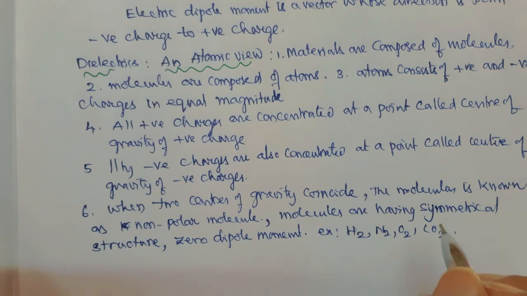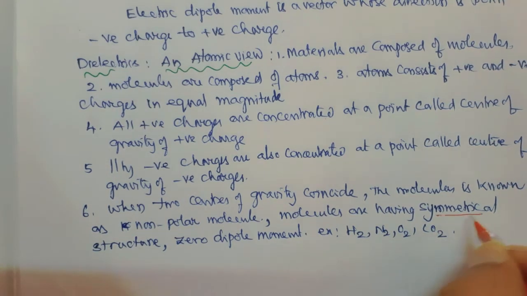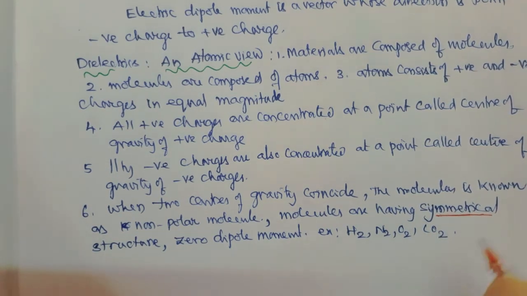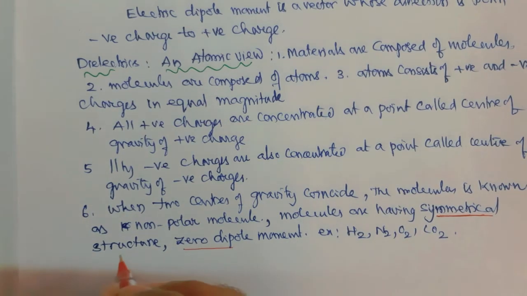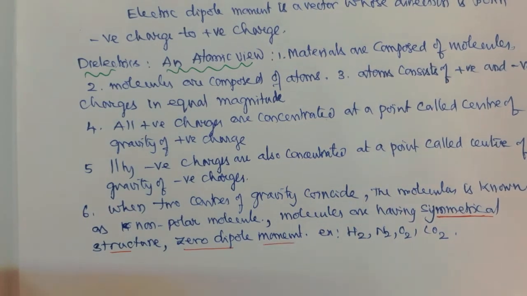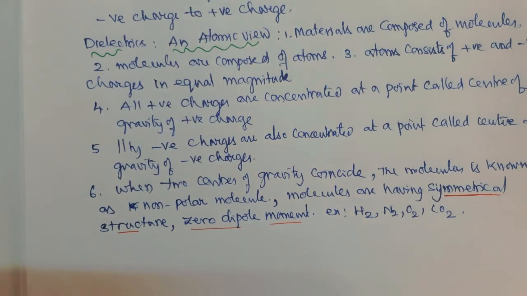What phenomena can we observe in this? They have zero dipole moment and a symmetrical structure. These two points we can observe.